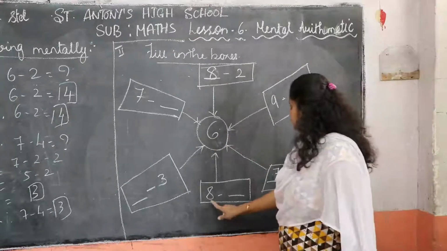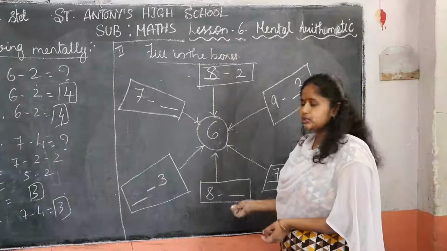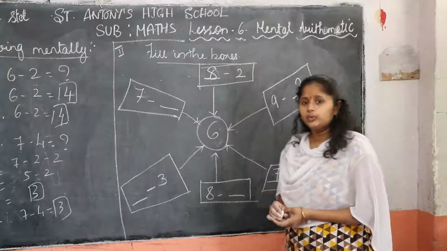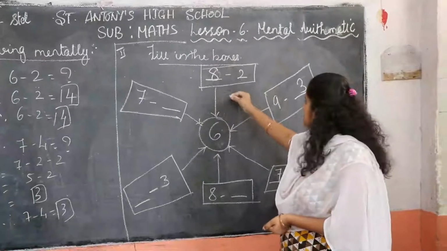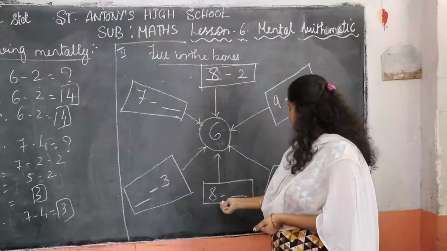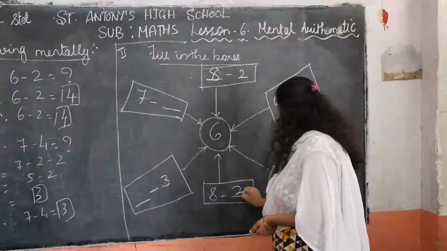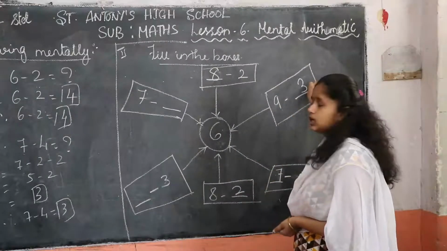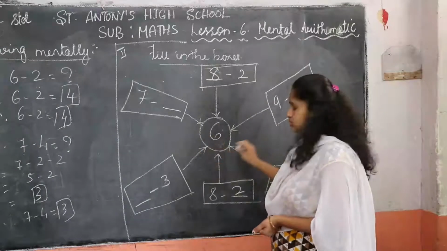Yes, children. Next, 8 minus dash. Which number should be subtracted here to get number 6? So children, see here, 8 minus 2 is 6. So here 8 minus which number will be there? 2. So we get 6. Okay, so here 9 minus 3. 9 minus 3 is subtracted. We got answer here 6.